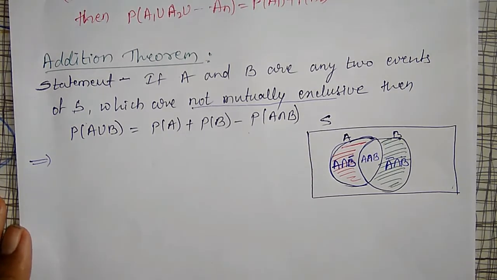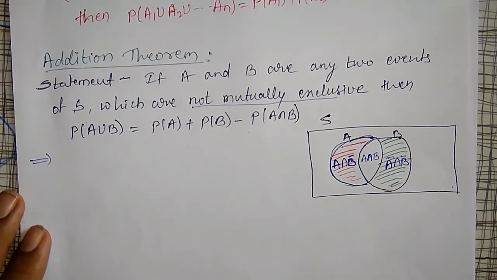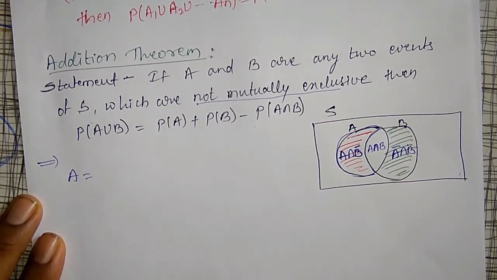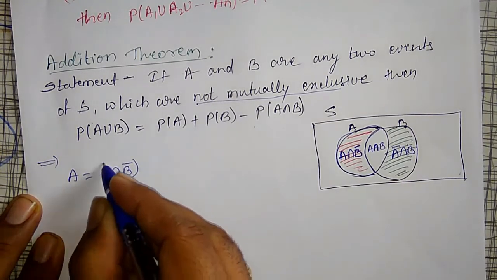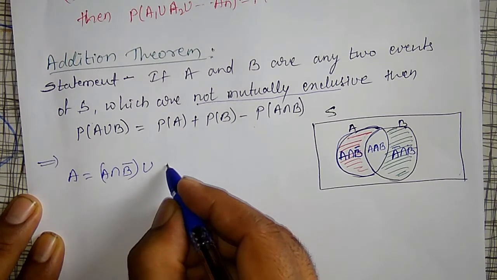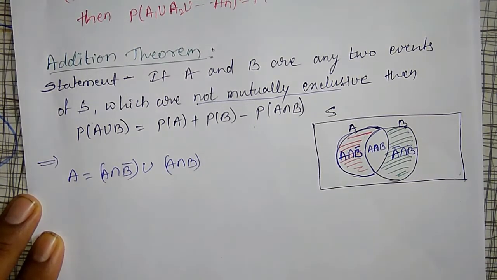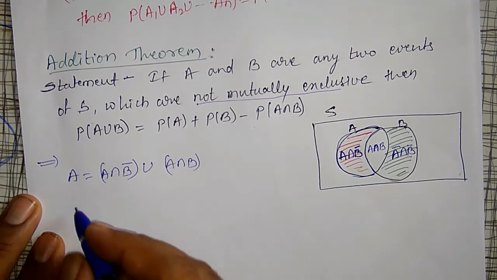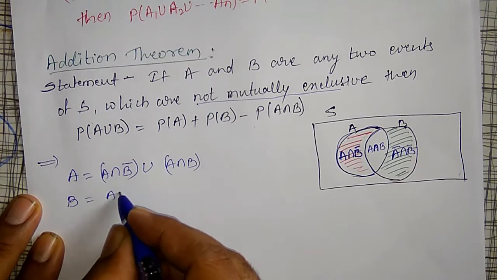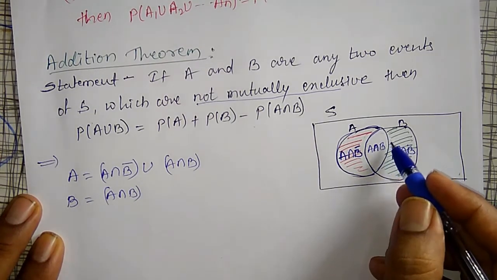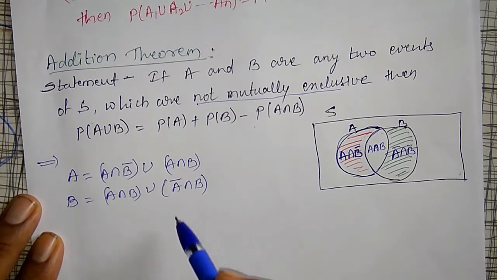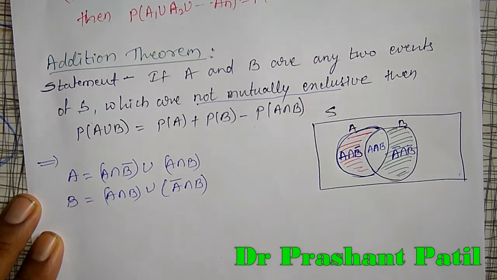Now, using the definitions of intersection, union and all those things, I can write set A as A intersection B bar, the red part, union A intersection B. And set B I can write as A intersection B, this part, union A bar intersection B. How to write A bar intersection B and all those things, I will explain later. Don't worry about that.